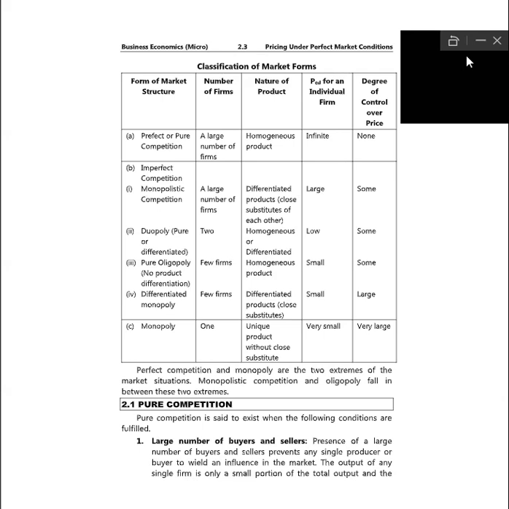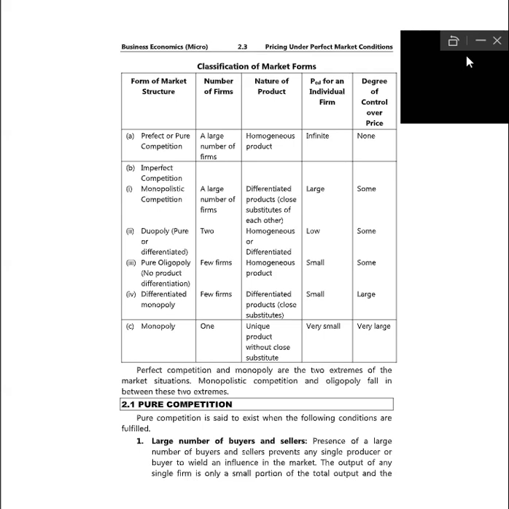Then imperfect competition, in which we have firstly monopolistic competition, in which we shall have a large number of firms, then differentiated products, close substitutes of each other. Then the price for an individual firm shall be large, and the degree of control shall be some. Then next we have duopoly, with two firms, homogeneous or differentiated products, and low to some control.